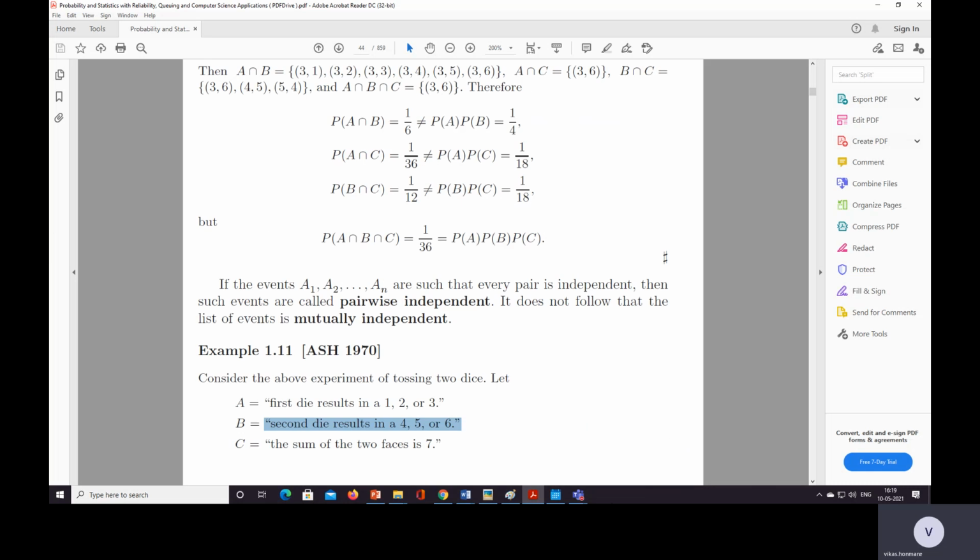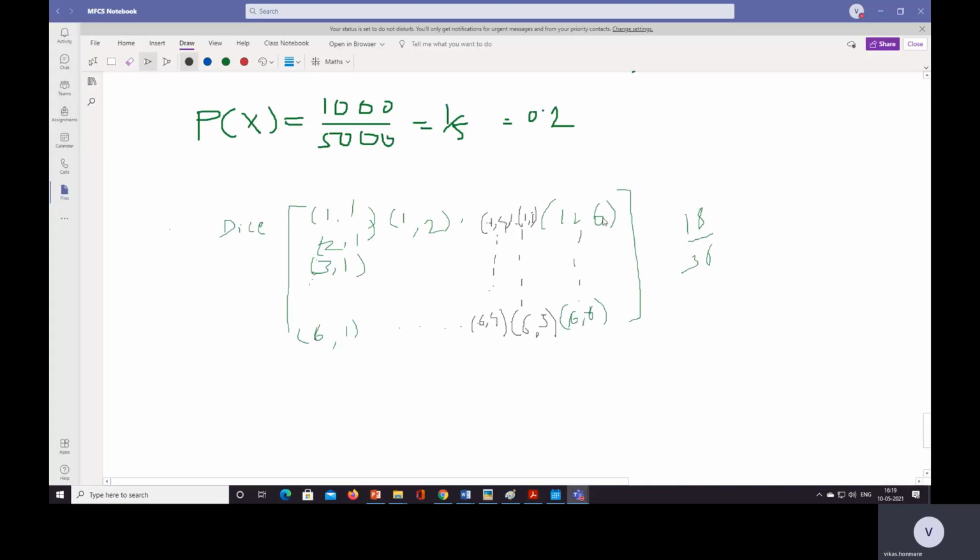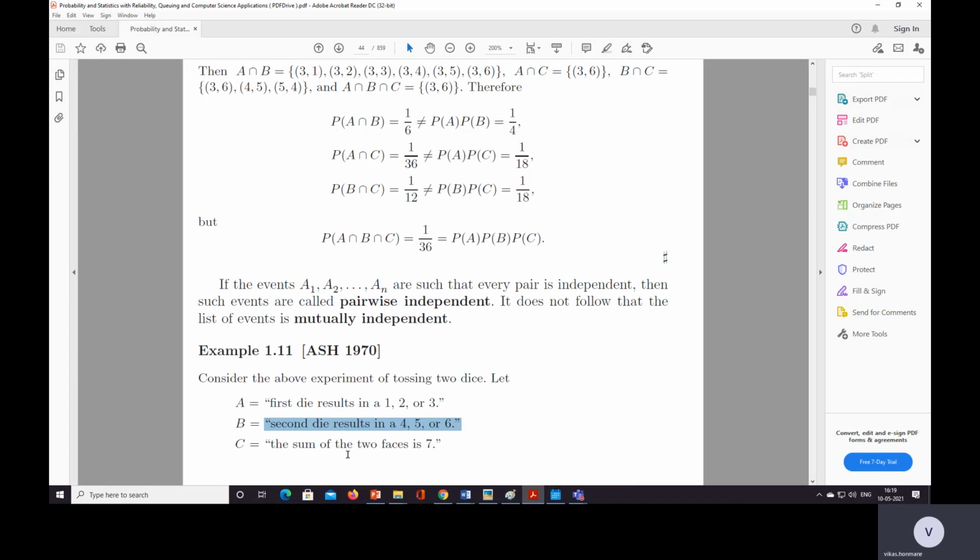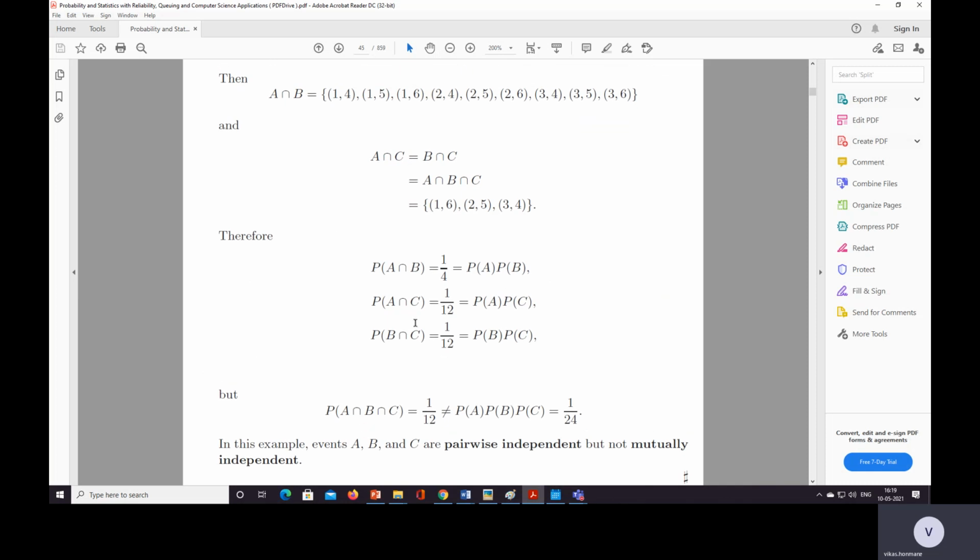If 1 6 is there, 6 1 is also there; 4 3 is there, 3 4 is also there; 5 2 is there, 2 5 is also there. So we need to consider all combinations where the sum of the two faces is 7.